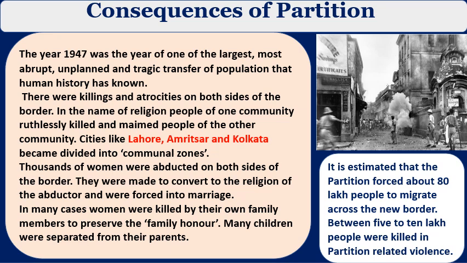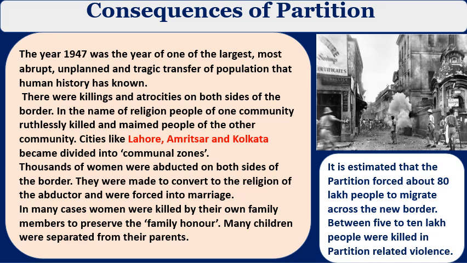In these three cities, there were a huge number of communal riots. Hindus attacked Muslims, Muslims attacked Hindus. The three areas were divided into communal zones. Thousands of women were abducted on both sides of the border. They were made to convert to the religion of the abductor and were forced into marriage. Religious conversions and forcible marriages took place.